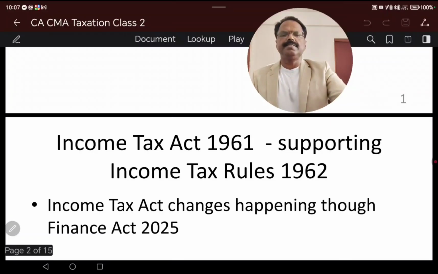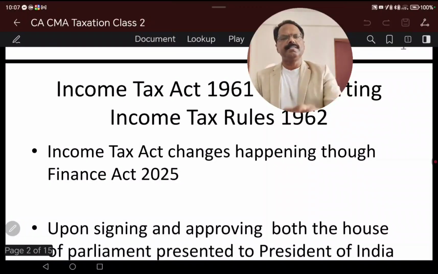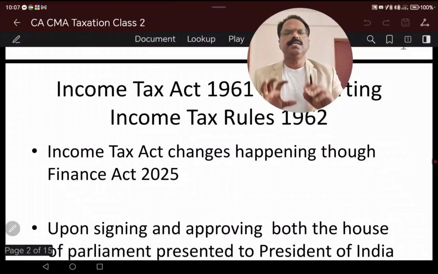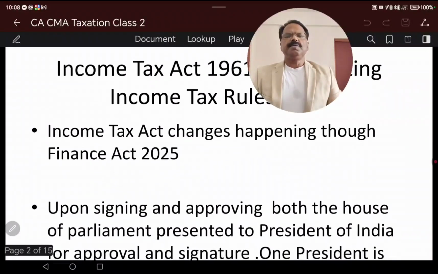They are the base for governing the tax process. Basically, we can say imposing tax, calculating tax, assessment, all the procedures are taken care of. The Income Tax Act 1961 and Income Tax Rules 1962 are basically constant.